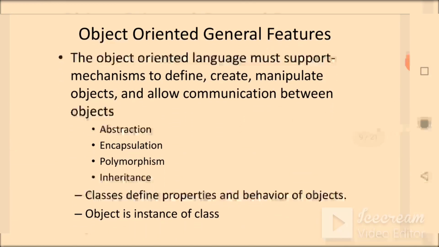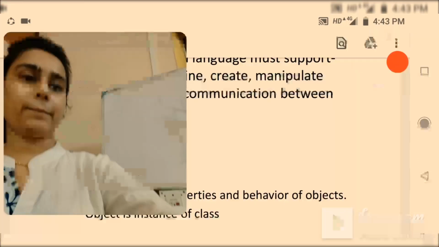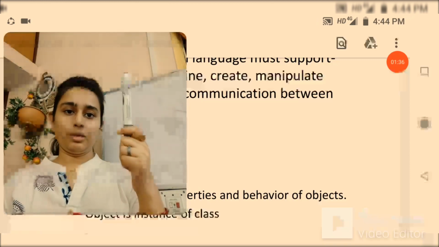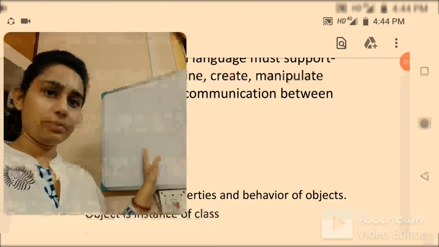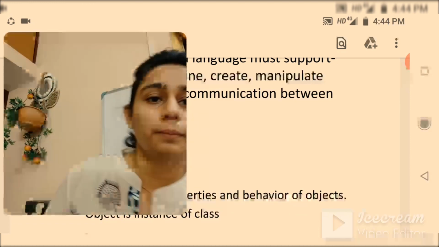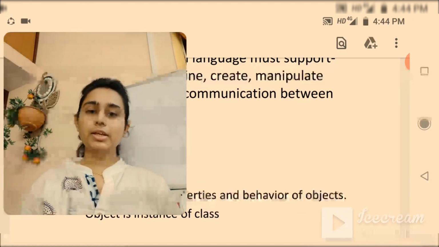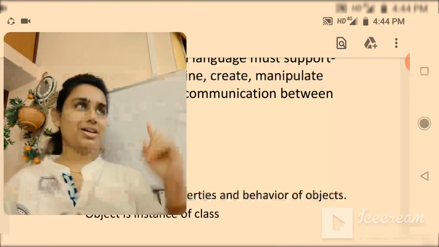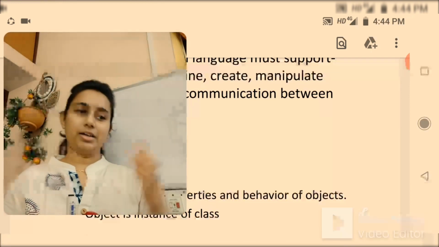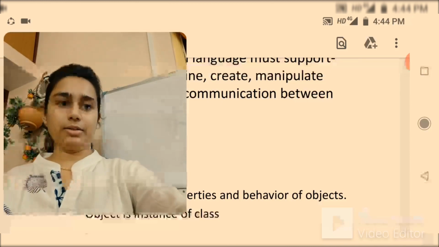Now the object oriented general features. The object oriented language must support the mechanism to define, create, and manipulate objects. You know the concept of object, that means everything in the real world is an object. This pen is an object, the mobile phone is an object. Sun, moonlight, girl, student, teacher, everything is an object.